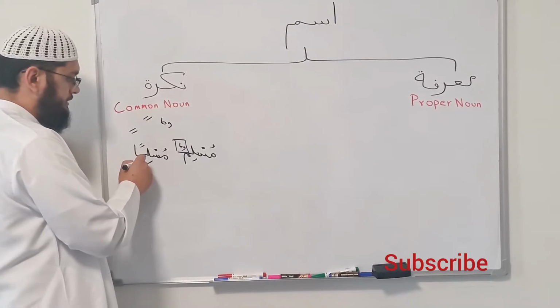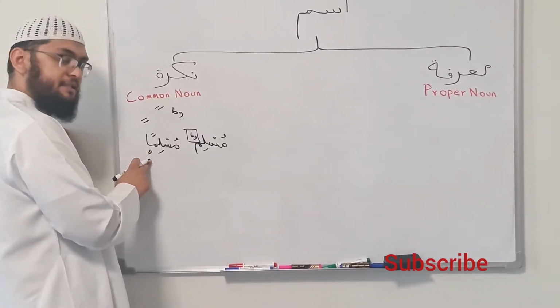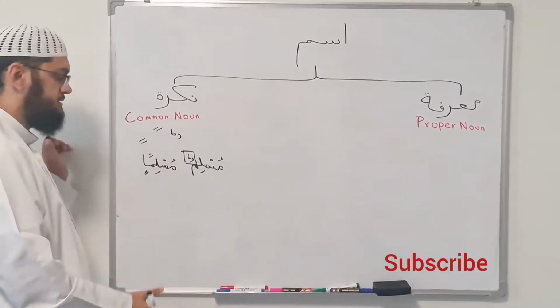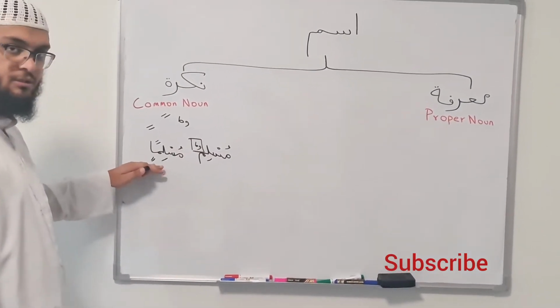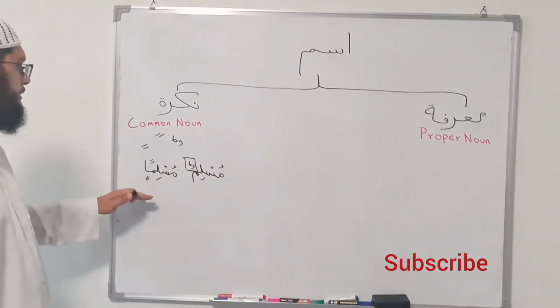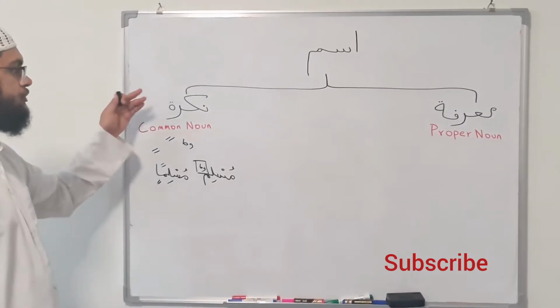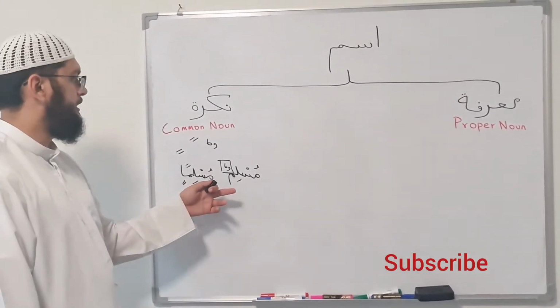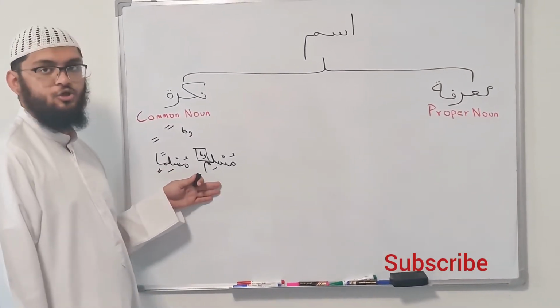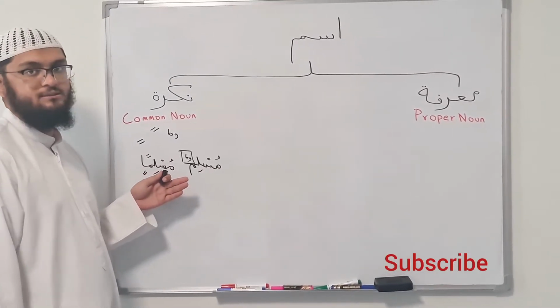And similarly, it goes with the kasratain. I know that this is in the state of jar, it's singular, it's masculine, and it's a common noun.